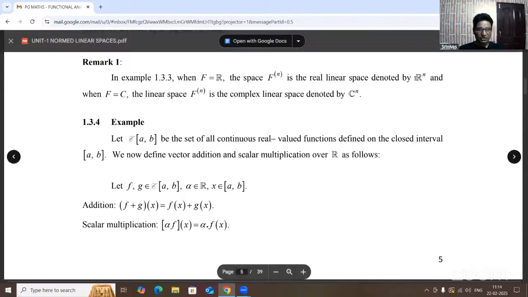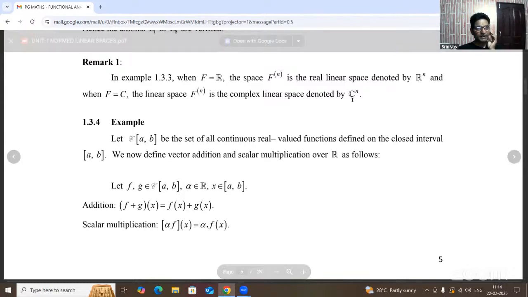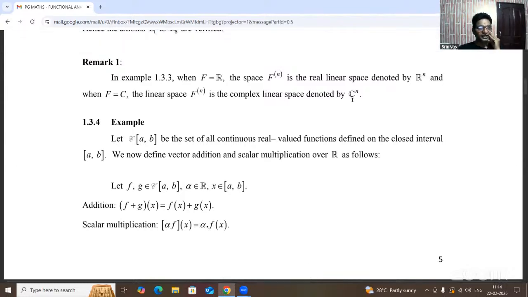This is Euclidean space or real linear space; this is complex linear space or unitary space.